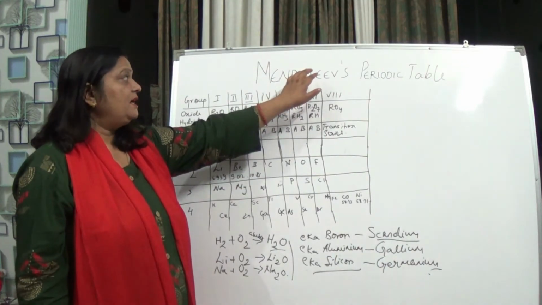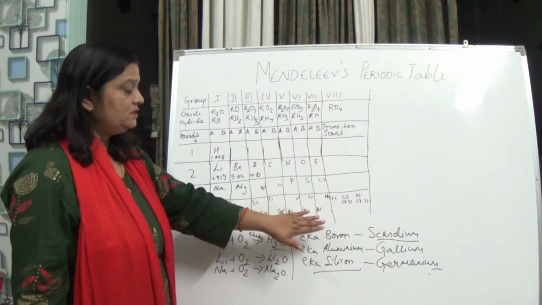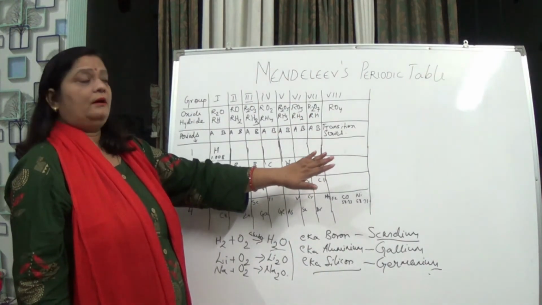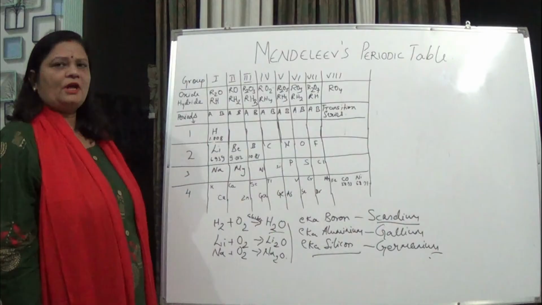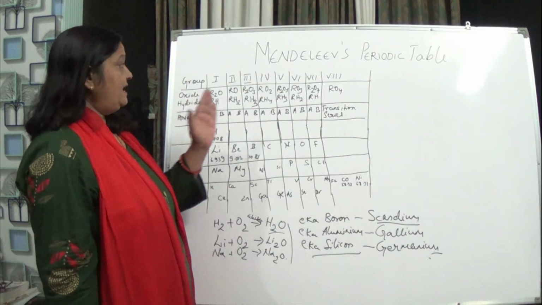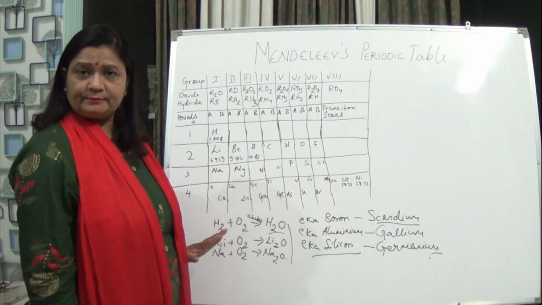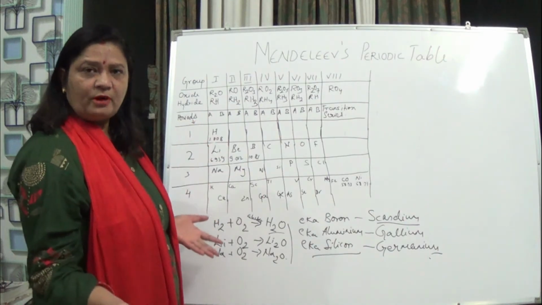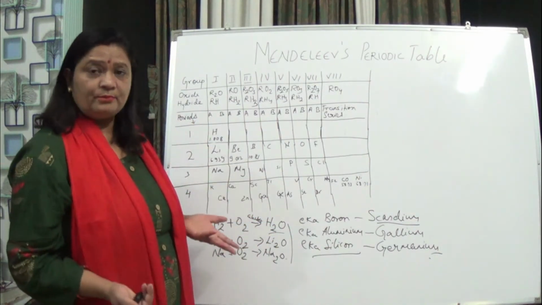And thus, this table, even though it was very good and in tabular form, was not totally right. By seeing the limitations, we can say that Mendeleev's periodic table is not totally right. Elements kept in the same group had different properties, and elements kept in different groups had the same properties.